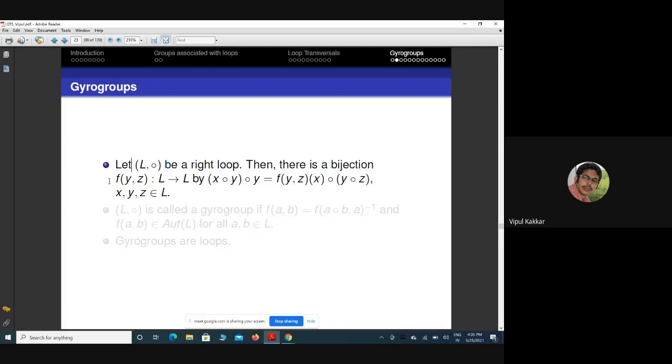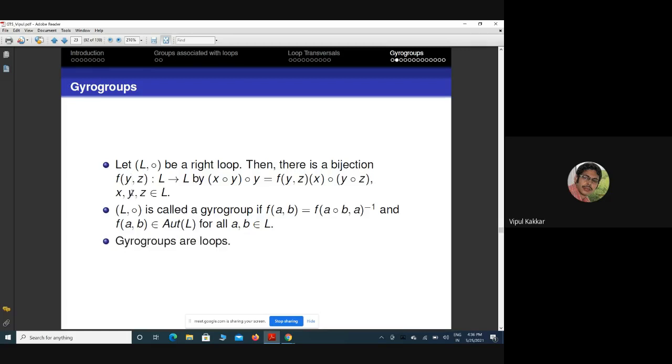So there is a bijection F_{y,z} from L to L, because we have the right loop case. This right loop is called a gyro group if this condition is satisfied and the F_{a,b} are automorphisms of the right loop. This is the definition of a gyro group as an algebraic system.